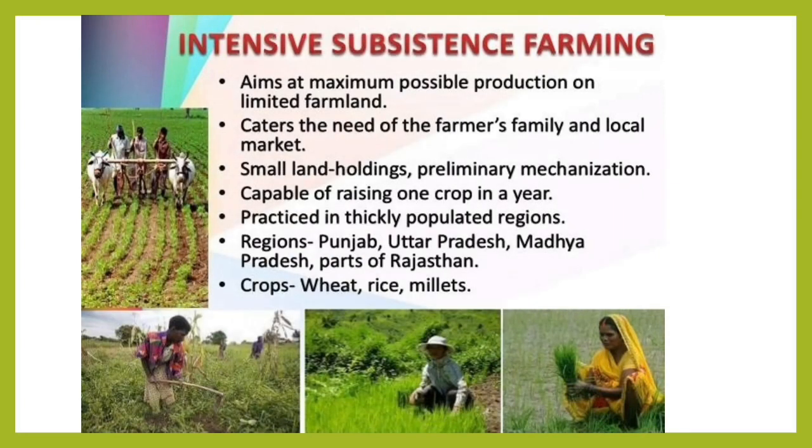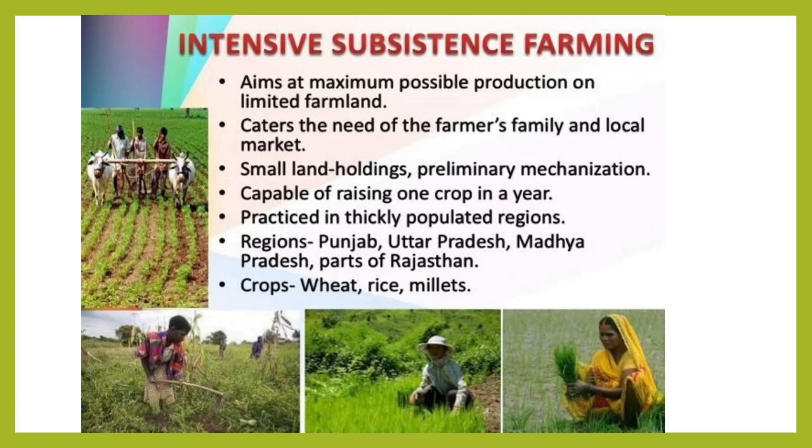Sometimes people produce in large amounts. So the aim is maximum possible production on a limited farmland. That production can be sold to the caterers. It means they need the farmer's family and local markets, and small landholding, with preliminary mechanization.